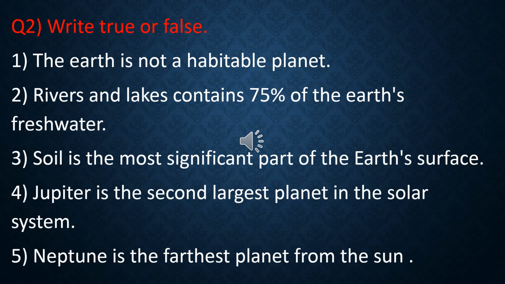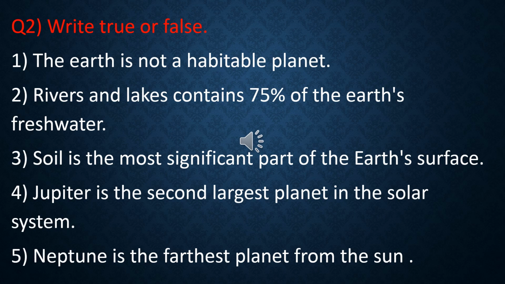Write true or false. The first question is, the Earth is not a habitable planet. If Earth is not habitable, then what is habitable? Earth has oxygen, carbon dioxide, water, plants, everything. So you have to tell whether it's true or false.